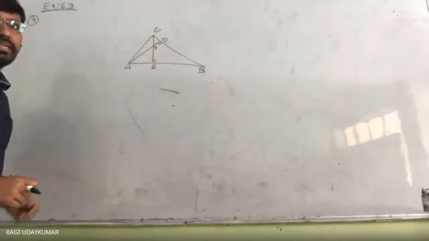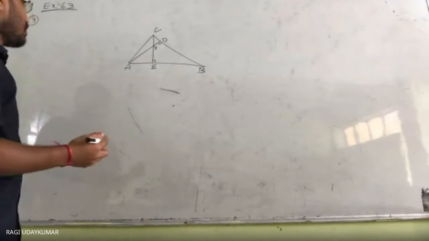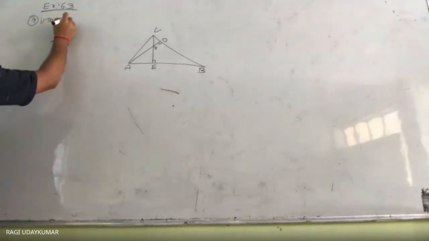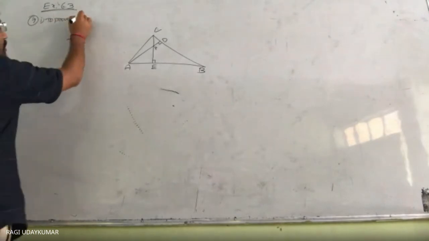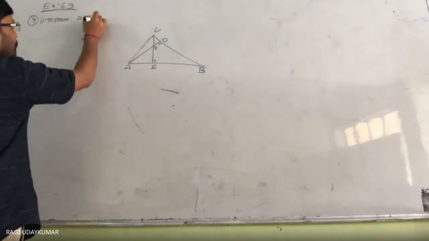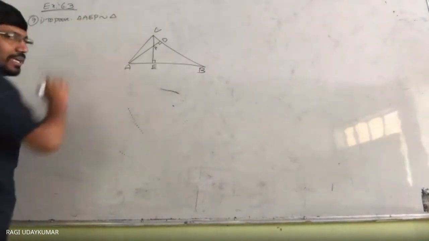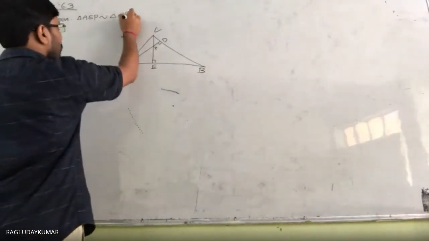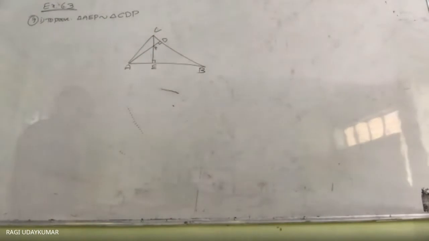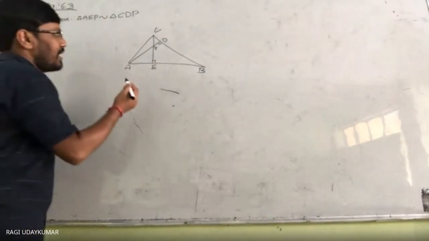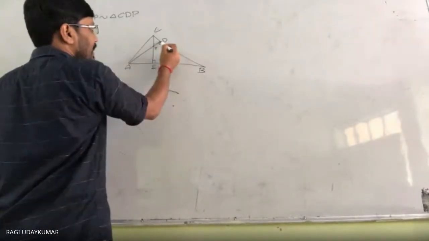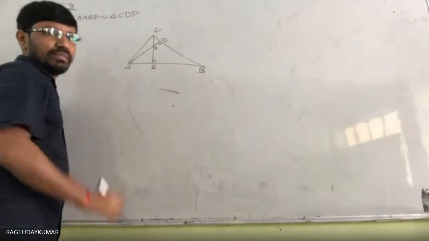Show that triangle AEP... So what are the triangles given to you to prove? Let us write in the first part. To prove: triangle AEP is similar to triangle CDP. AEP is similar to CDP, we have to prove. So once you locate AEP and CDP, it is very simple here.